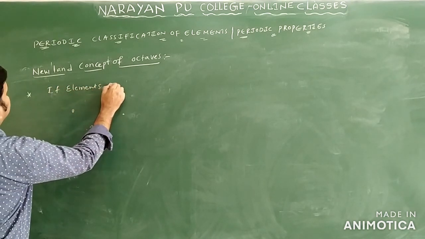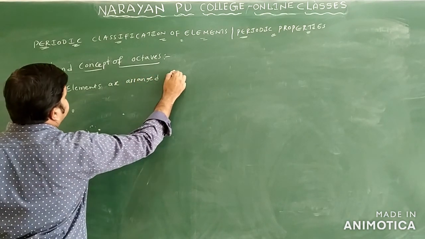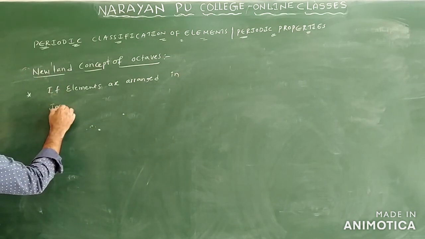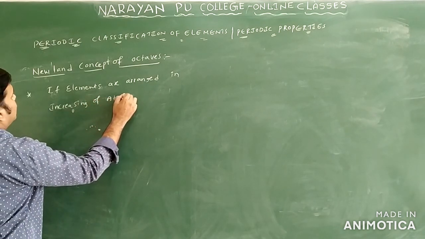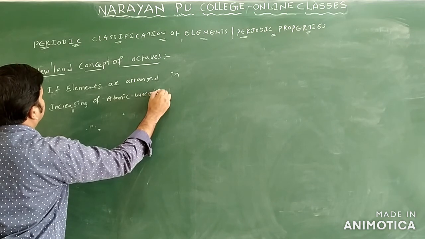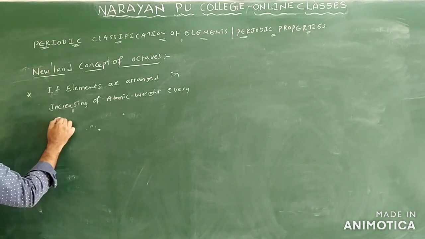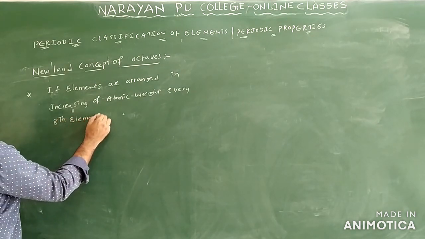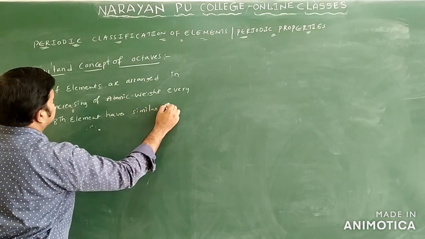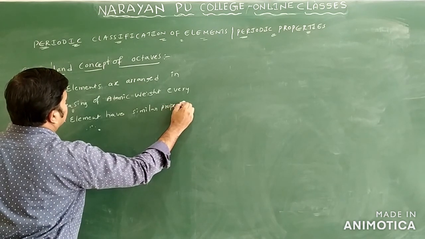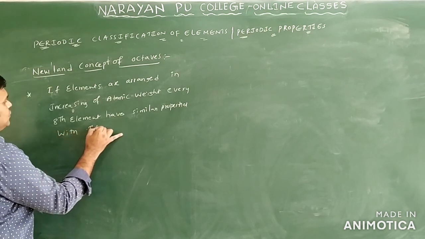If elements are arranged in increasing order of atomic weights, every eighth element has similar properties with the first element only.